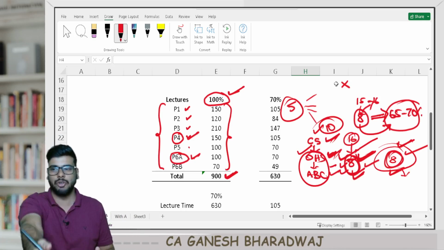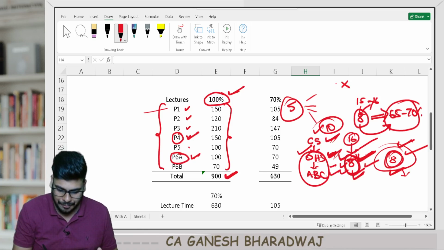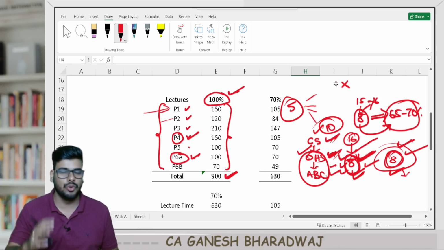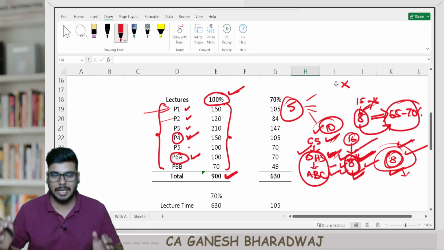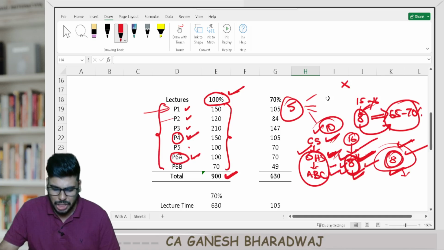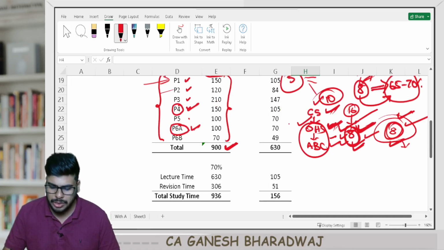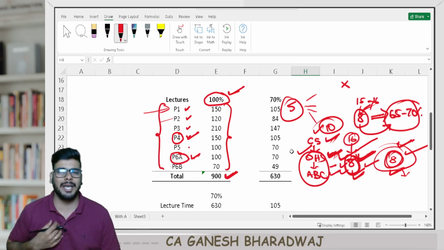Strategize and first hit those chapters, right? Don't think that only if I finish paper 1 fully, I will go to paper 2. No, don't do that. Strategize it like this and you do it. Clear with this, guys? So if you want to cover the most important chapters, now I am taking an assumption